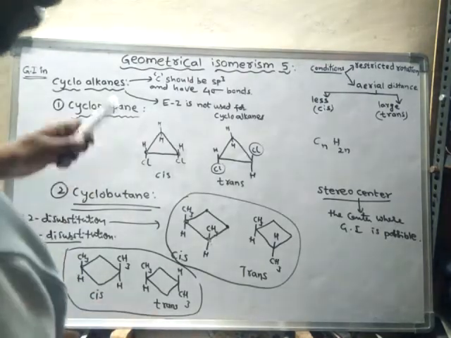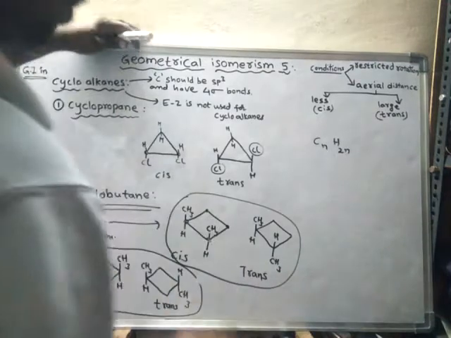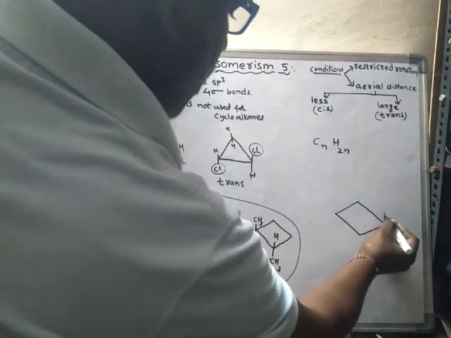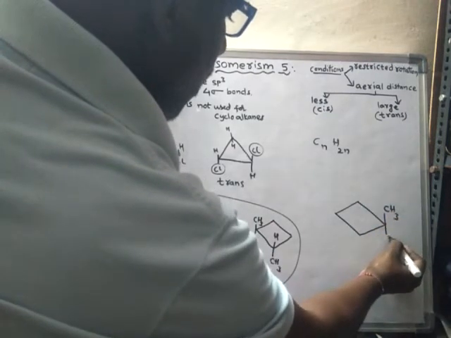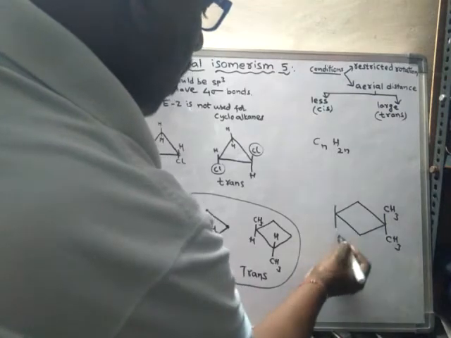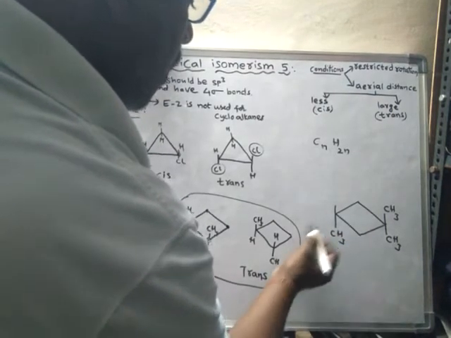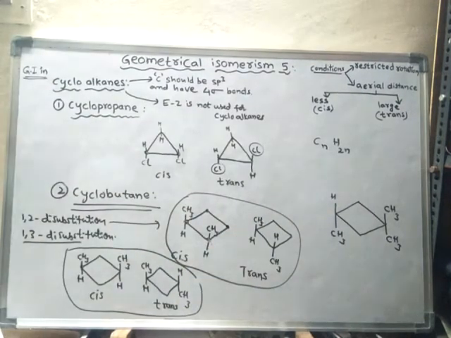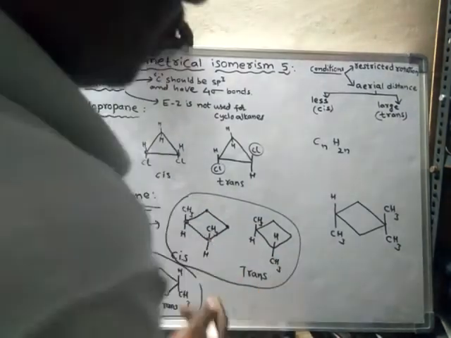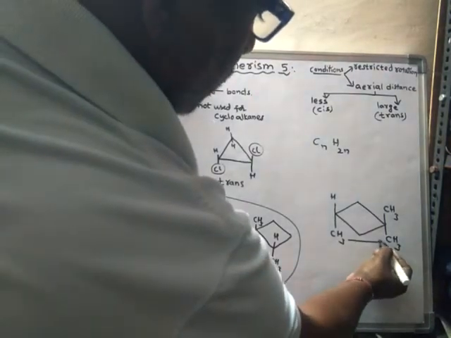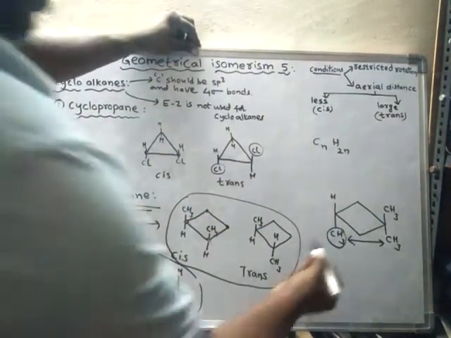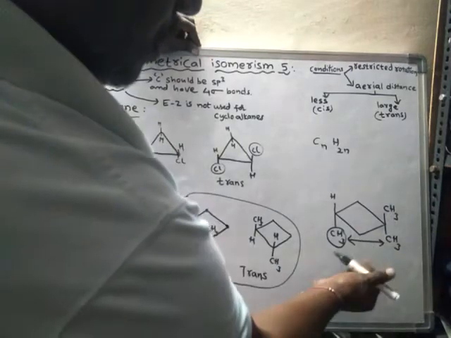For example, if there is a compound like this, is geometrical isomerism possible here? No, because look here: the aerial distance between this methyl group and the methyl group of the other carbon is this much.